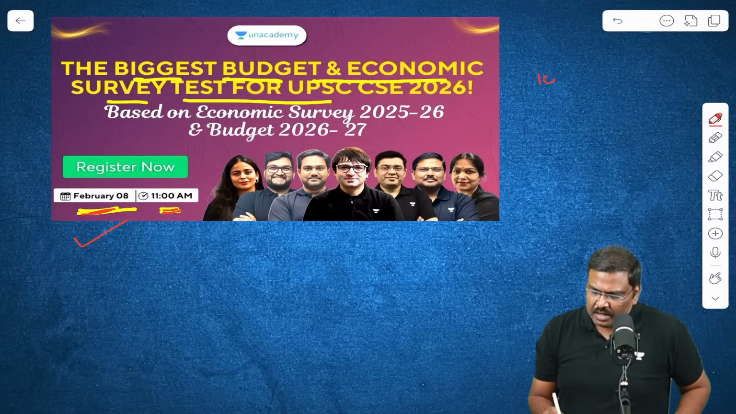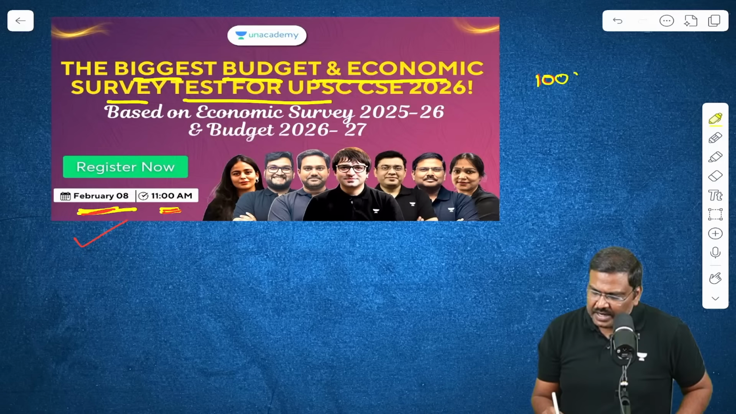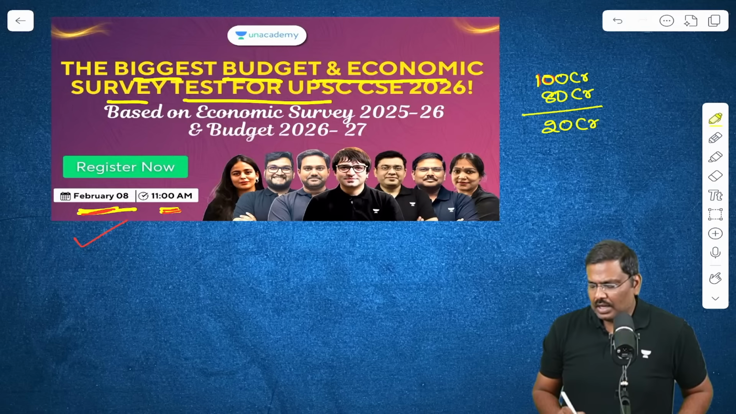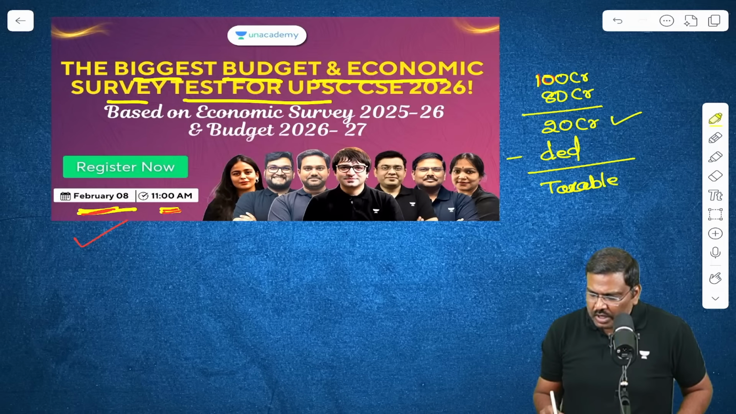Let's say your income is 100 crores. Your expenditure is 80 crores. Book profit will be 20 crore. Now from the book profit, there will be deductions. What you get is taxable profit.